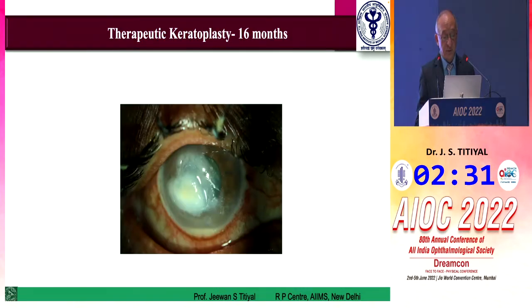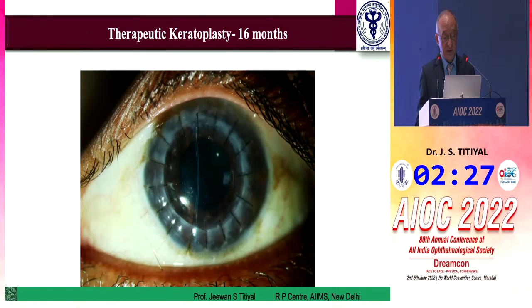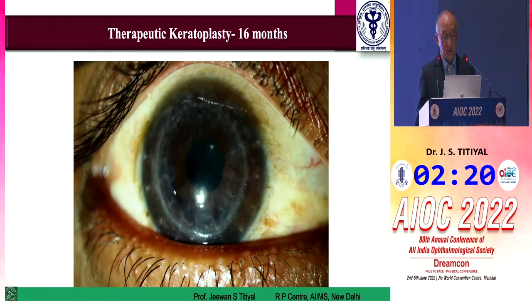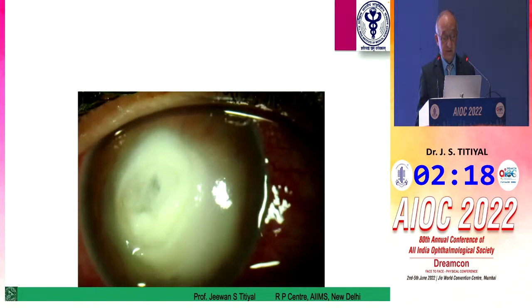This is what you see in a post-op period. Timing is very important. This is one of our patients at 16 months also. This looks like an optical graft. So if you see, the periphery is not involved, it is a non-healing ulcer, and the outcome is quite good if you use the optical tissue in these cases.